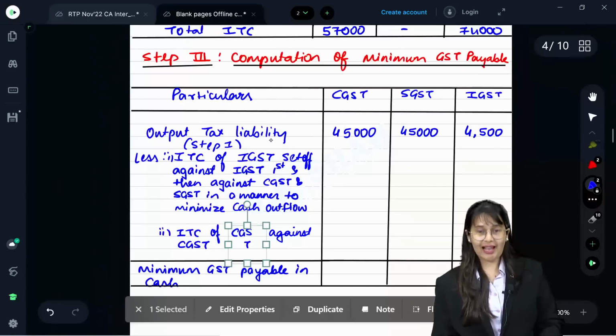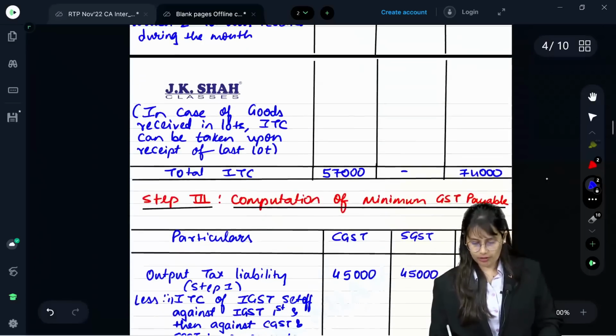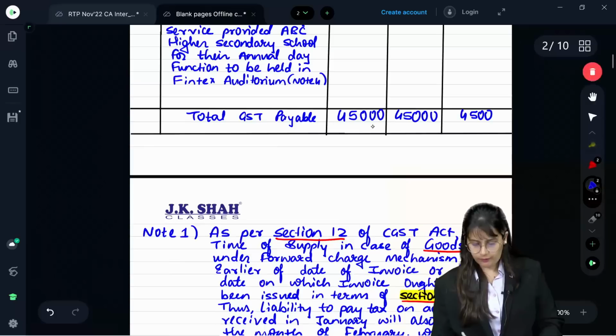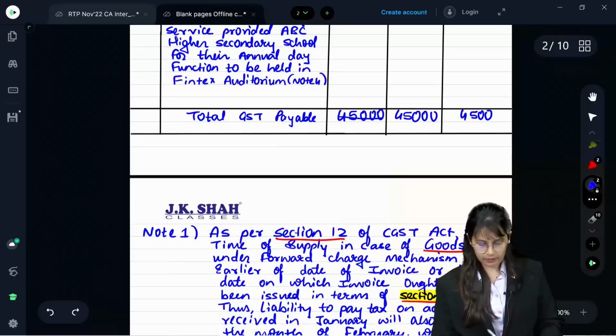Your output tax liability will come from step 1. That is 45,000, 45,000, 4,500. Can you see the step 1's answer? 45,000, 45,000, 4,500.